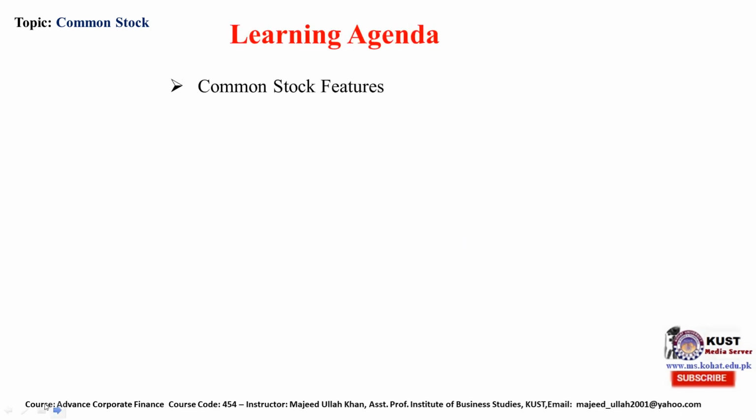In today's lecture, we will discuss common stock features, what are its attributes. In British terms, it is called ordinary shares, while in American jargon, it is called stock. Stock is basically American terms, while in British it's called shares.